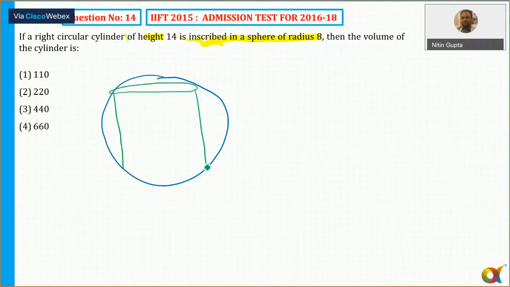We also know the height of this is 14. What is the diameter of the sphere? Radius is 8. So this line, let me mark the points PQ. The points PQ are nothing but the diameter of the sphere. It will lie on the diameter. So if it is 16,